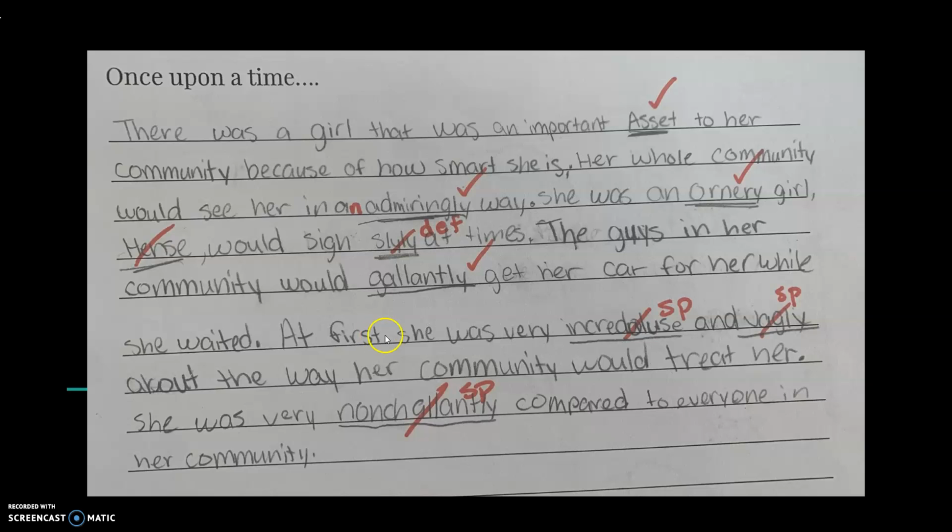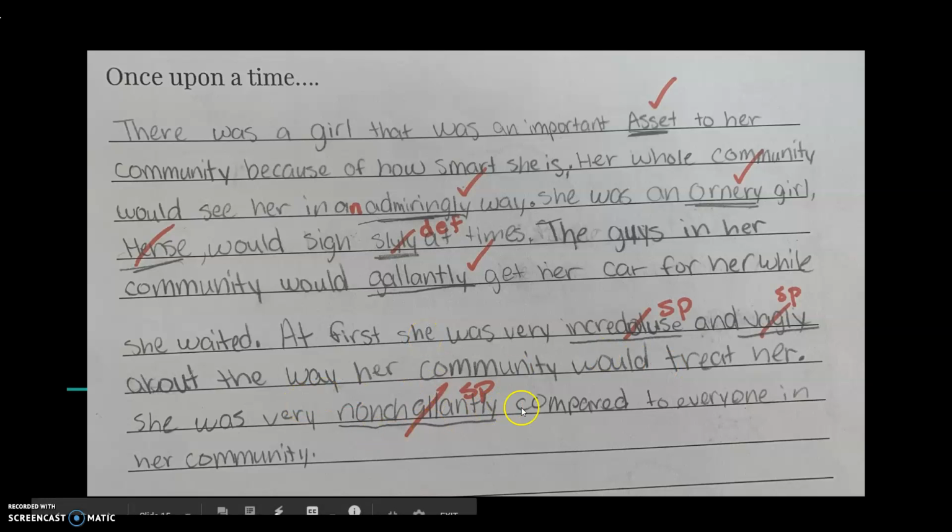This is correct. At first, she was very incredulous and vaguely about the way her community would treat her. Incredulous works here, but it's spelled incorrectly. And vaguely does not work here because vaguely is an adverb. But this person is trying to use an adverb as an adjective. Incredulous is an adjective because it's describing she. Vaguely cannot be an adjective because it's not describing she. It would have to be describing a verb. She vaguely did something. That would work, but you can't use an adverb to describe a noun or a pronoun.